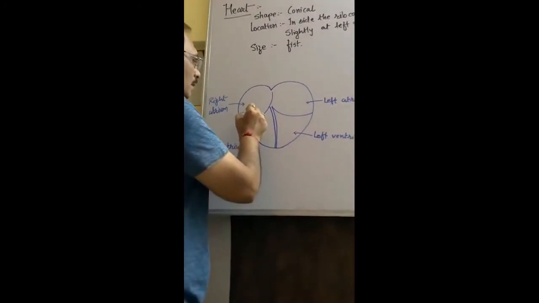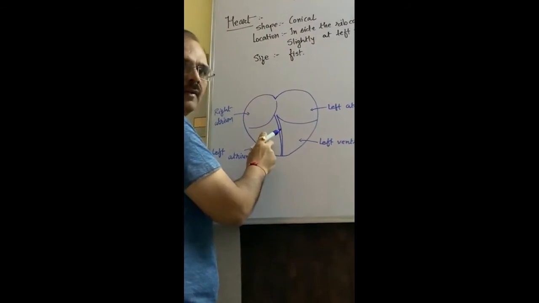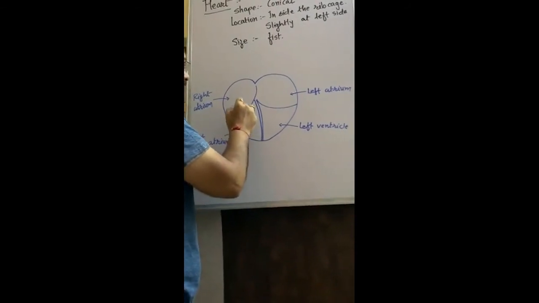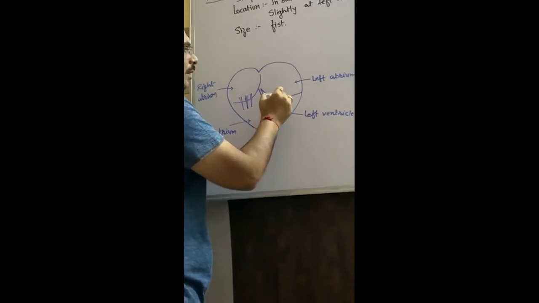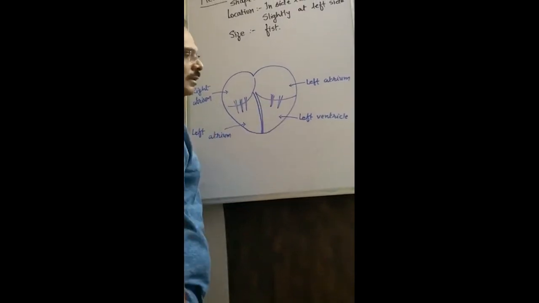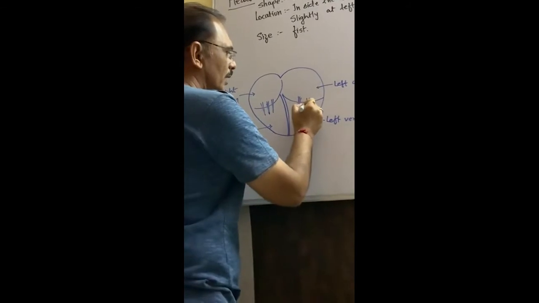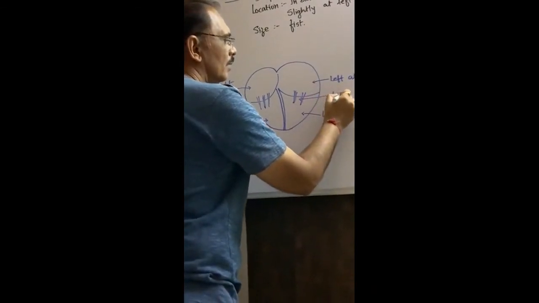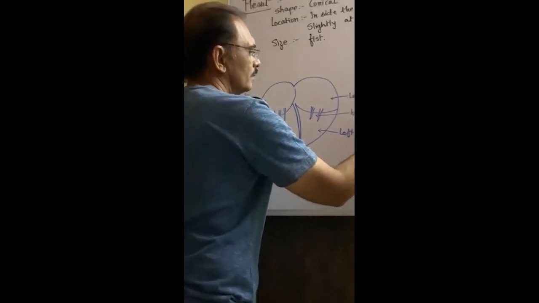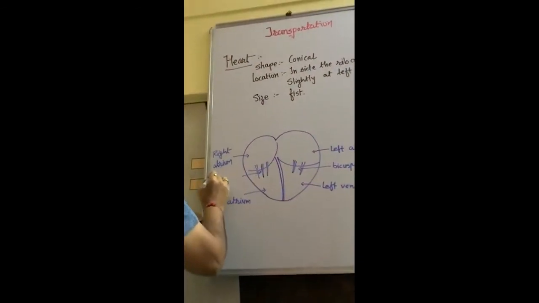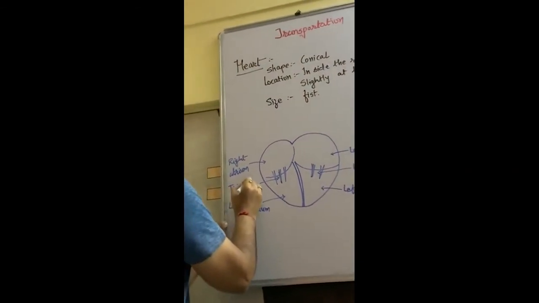Between the right atrium and the right ventricle there is the tricuspid valve, and here between the left atrium and the left ventricle there is the bicuspid valve. Bicuspid valve, here tricuspid valve.